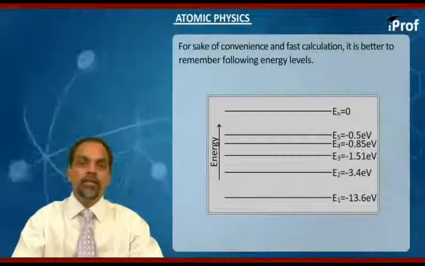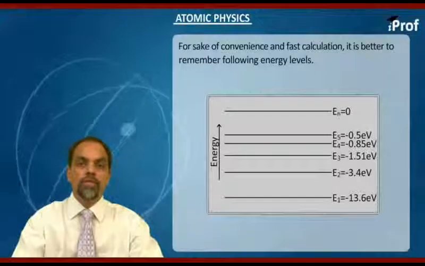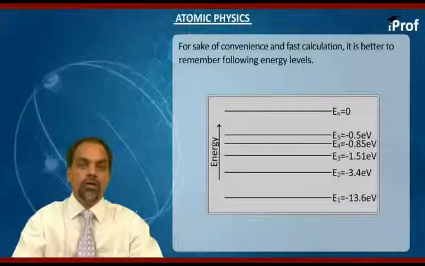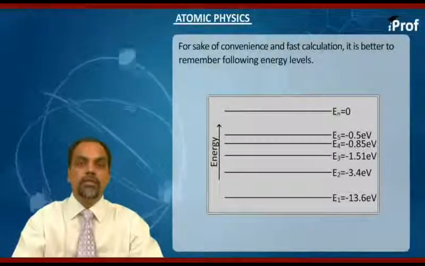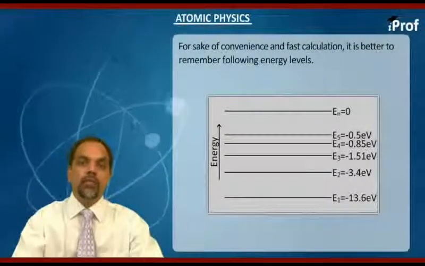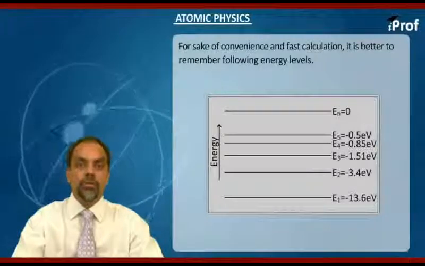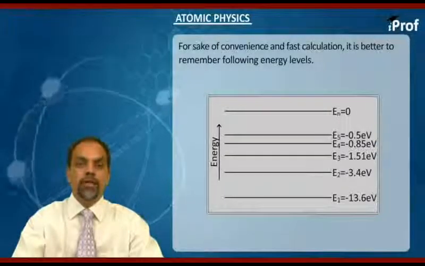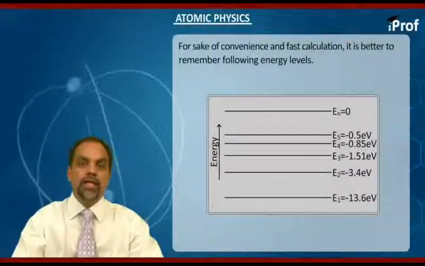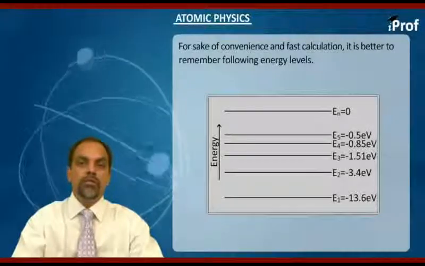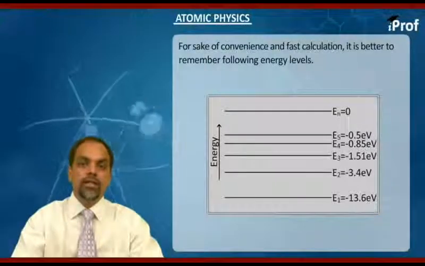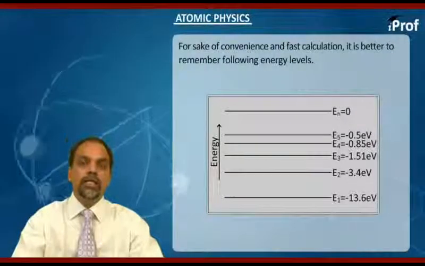In general, there is a myth and there is a perception. There is too much calculations involved in modern physics, but I tell you, literally there is no calculation involved in modern physics if we just remember these energy values, because all other values of energies will be integral multiple of these energy values. So if we remember energy values, preferably up to 5th, and it is sufficient even if you remember up to 3rd and 4th, but I recommend that you should remember energy values of hydrogen atom up to 5th level.